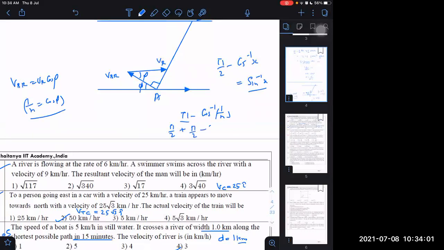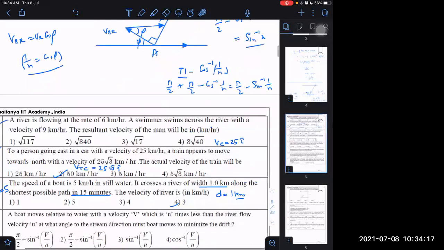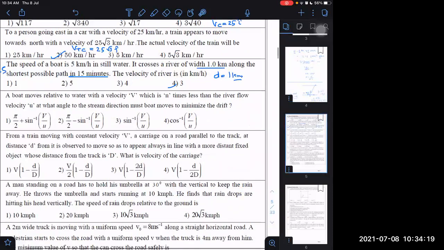Pi by 2 plus pi by 2 minus cos inverse 1 by n, which I can write as pi by 2 minus sin inverse 1 by n, right? Yes, sir. But again, pi by 2 minus sin inverse 1 by n, again I can write it as cos inverse 1 by n. They are writing all answers in terms of sin, but one answer is written in terms of cos also. So I think this is right, and this is also right.